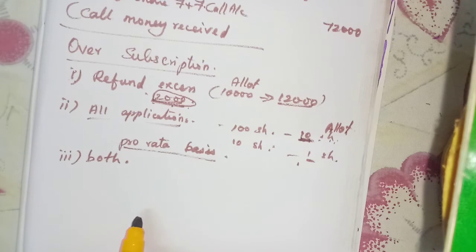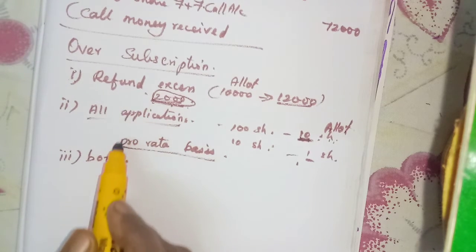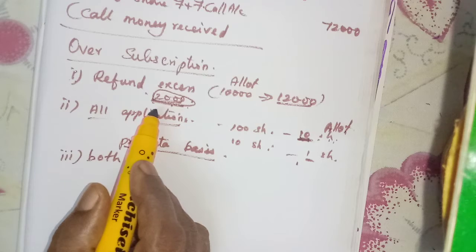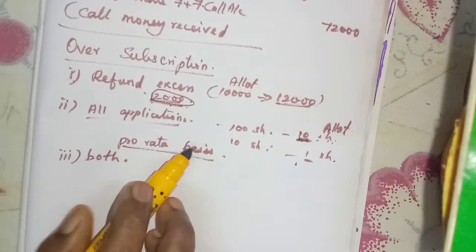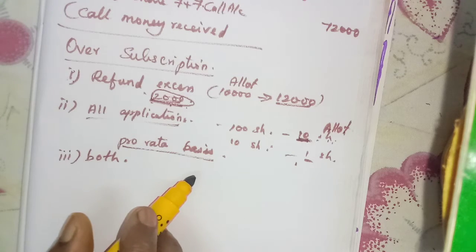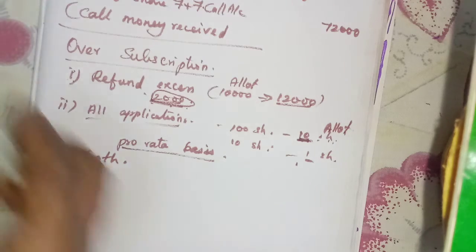That is called pro rata basis. Or some companies will do both: some applications they will reject, and for others they can do pro rata allotment. Now let us see the illustration for over subscription. What is the treatment?